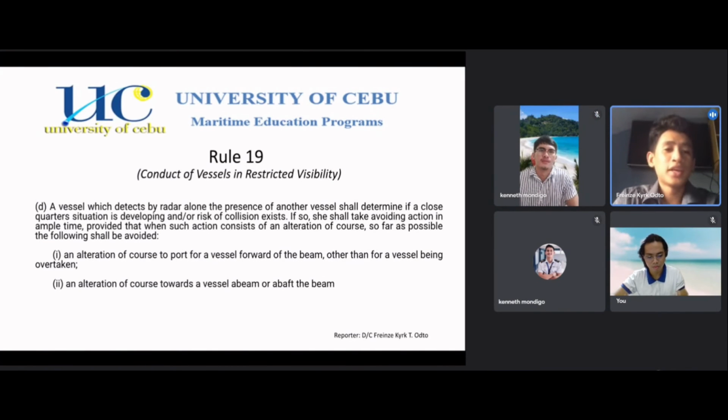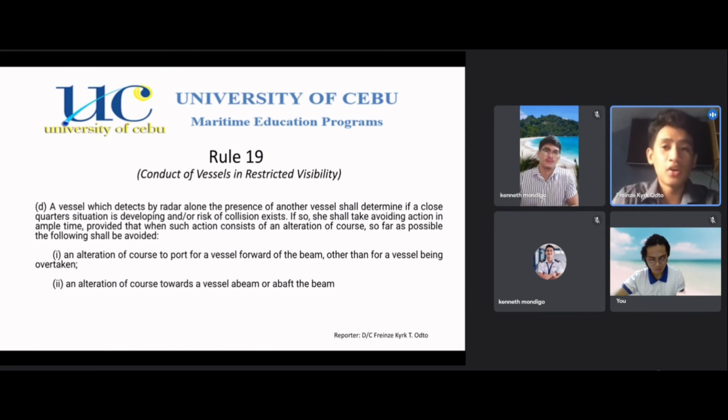So now we have Rule 19, paragraph D. A vessel which detects by radar alone the presence of another vessel shall determine if a close quarter situation is developing or risk of collision exists. If so, she shall take avoiding action in ample time, provided that when such action consists of an alteration of course, so far as possible, the following shall be avoided.